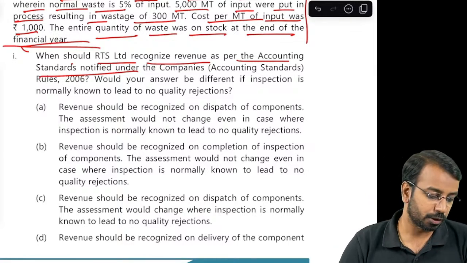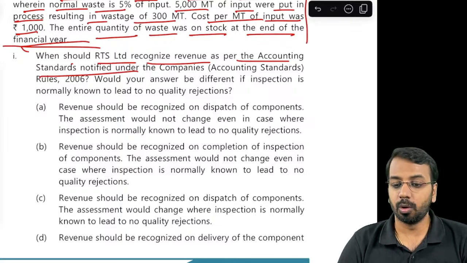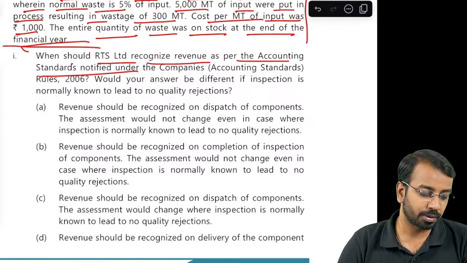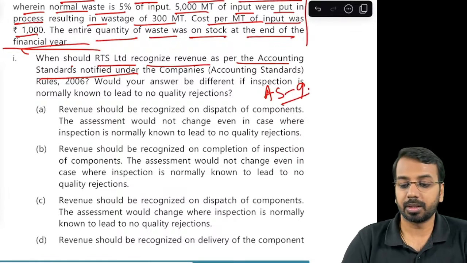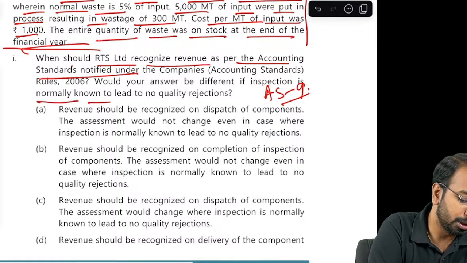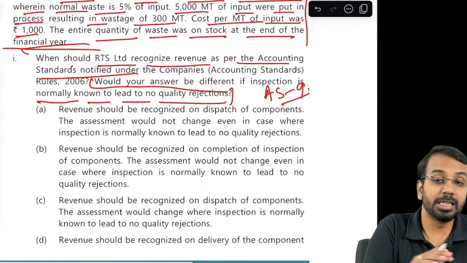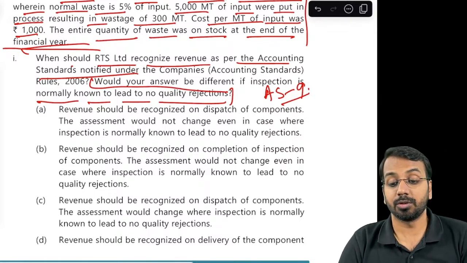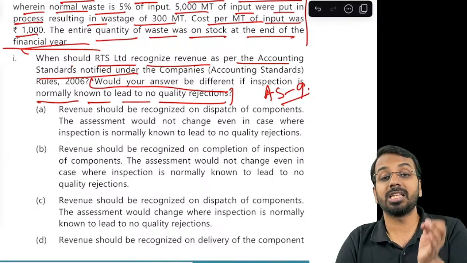Okay, now first MCQ, when should RTS Limited recognize revenue as per the accounting standards? The question is, when should we recognize revenue as per accounting standard? Applicable standard is accounting standard 9. Would your answer be different if inspection is normally known to lead to no quality rejection? See, even if inspection does not lead to quality rejection, we should understand that the customer has accepted the product only when the inspection is complete.